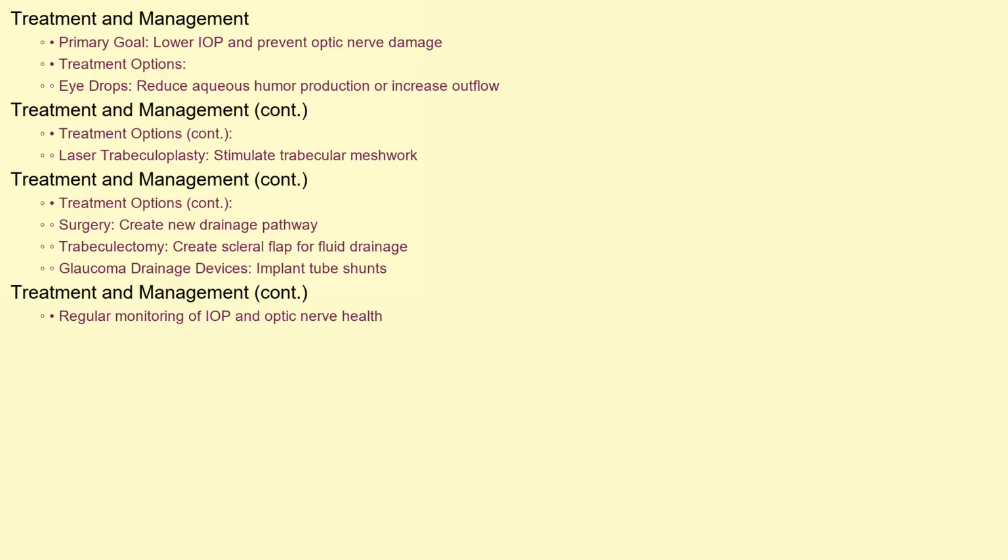In some cases, surgery may be necessary to create a new drainage pathway for the aqueous humor. The most common surgical procedure is a trabeculectomy, which involves creating a small flap in the sclera, the white part of the eye, to allow fluid to drain into a bleb beneath the conjunctiva. Glaucoma drainage devices, also known as tube shunts, can also be implanted to provide an alternative drainage pathway. Regular monitoring of IOP and optic nerve health is essential to ensure that the treatment is effective and to make adjustments as needed.